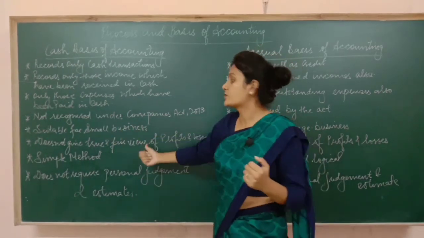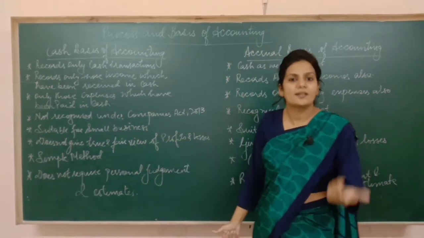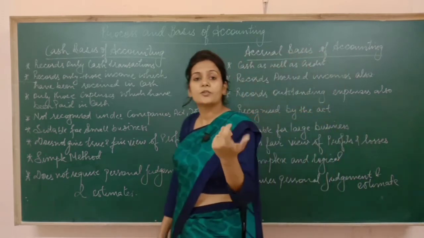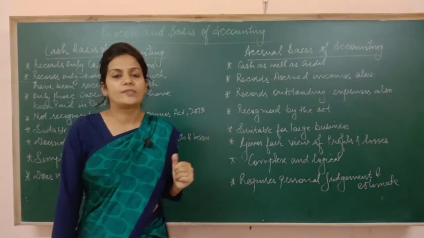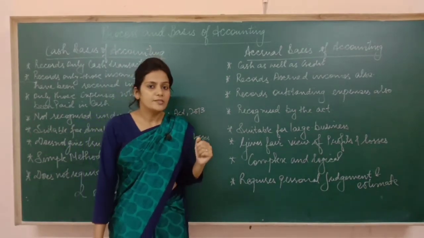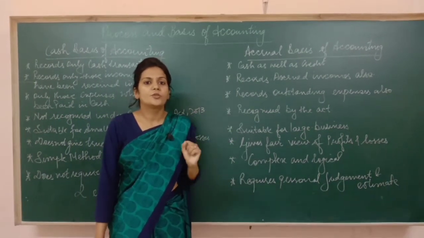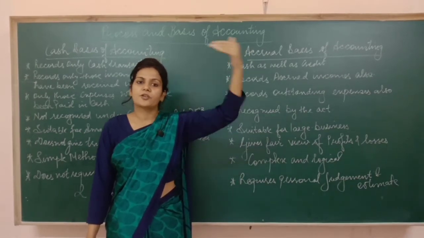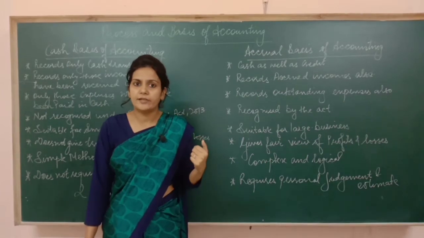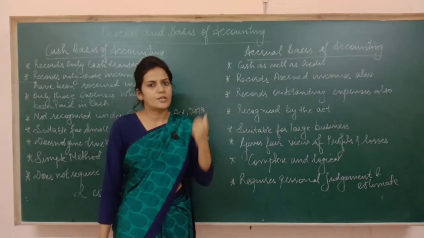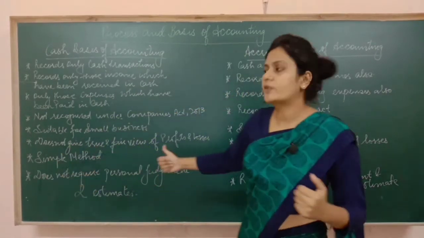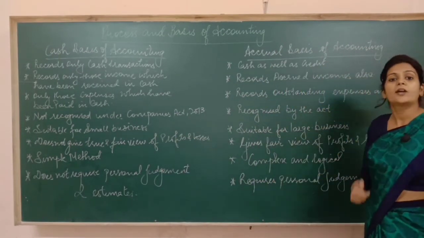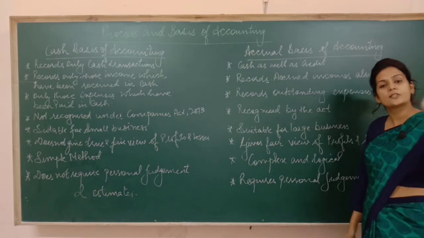But under cash basis of accounting, depreciation is not charged at all. Why so? Because depreciation is a non-cash expense. You know the entry of depreciation by now. The entry of depreciation is depreciation account debited to machinery account. Now here, neither cash account is debited nor cash account is credited. It means neither cash comes in nor cash goes out. Then as per cash basis of accounting, this transaction should not be recorded. But as per accrual basis of accounting, we are going to record this transaction though it is a non-cash.